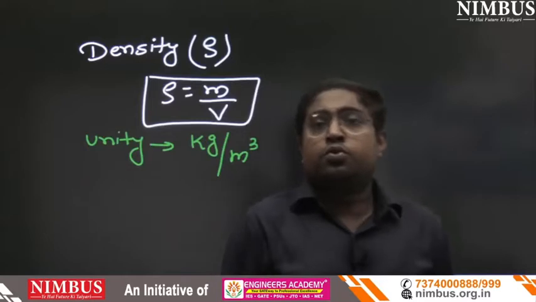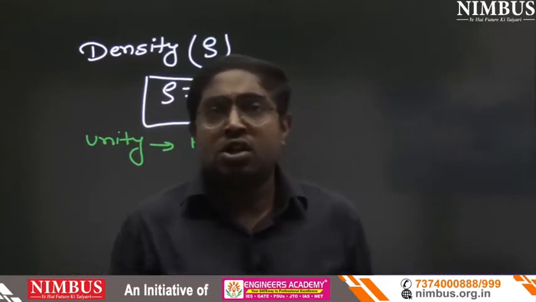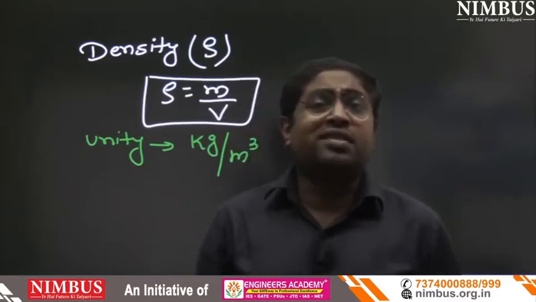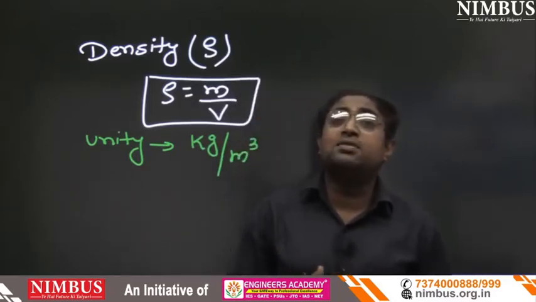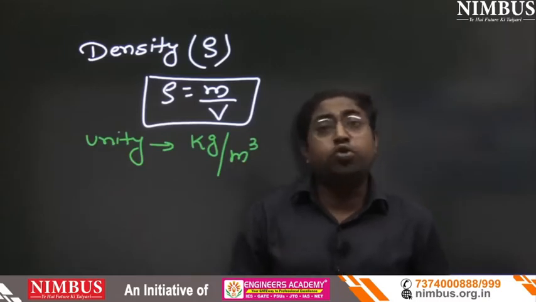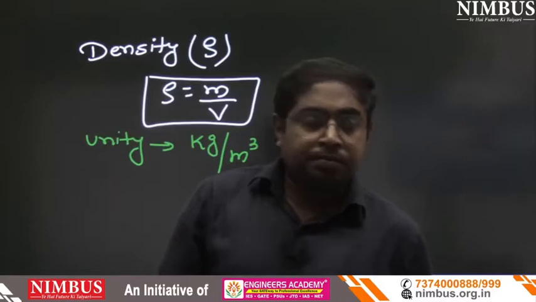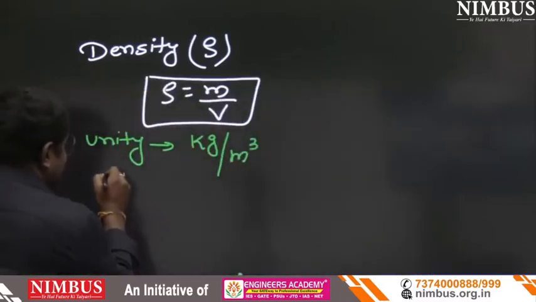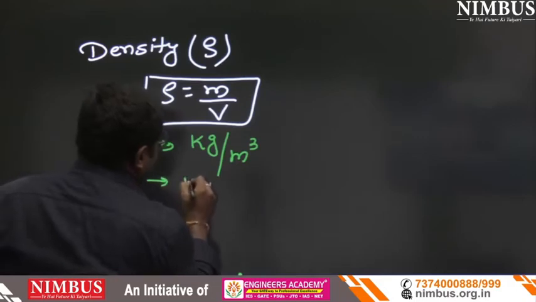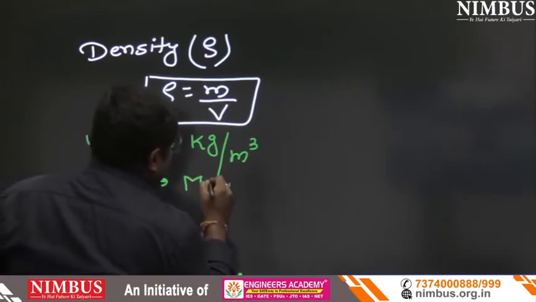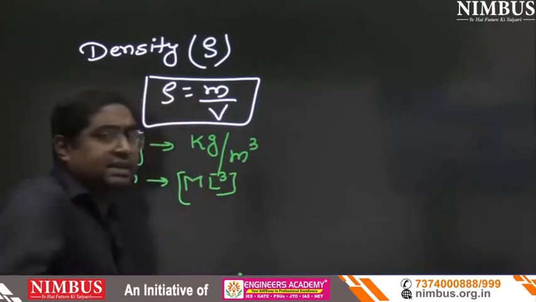If 20,000 or 50,000 students are going to appear in the examination, everyone knows what is density, what is the unit of density and what are the dimensions of density. What the advanced level of question will be, we will discuss today only. So what is the dimension then? For kg that is M, and for meter that is L, so that is ML minus 3.